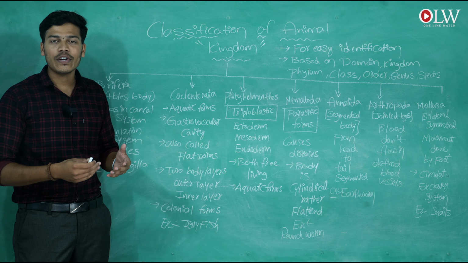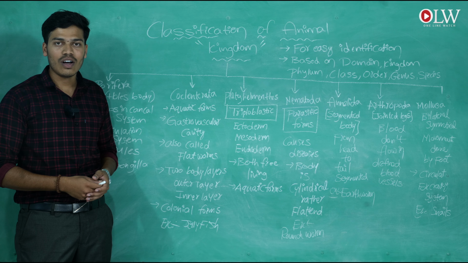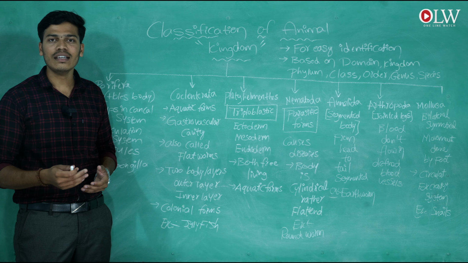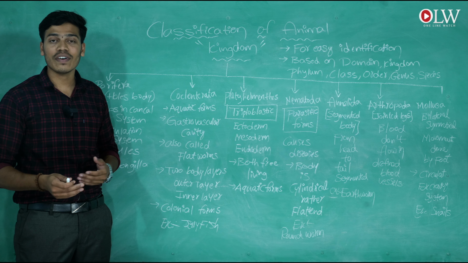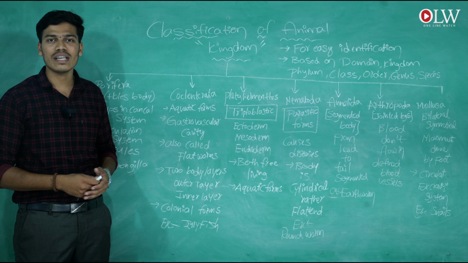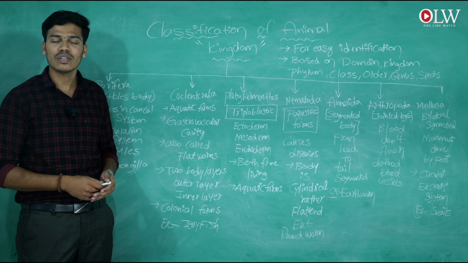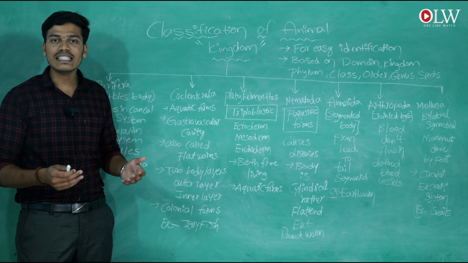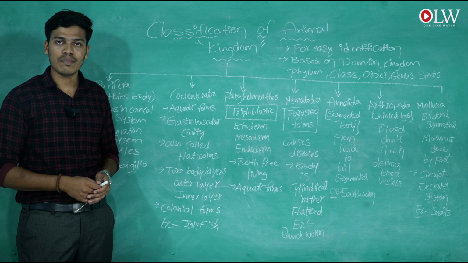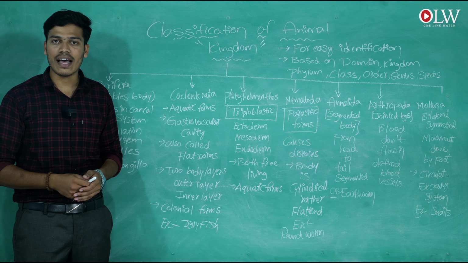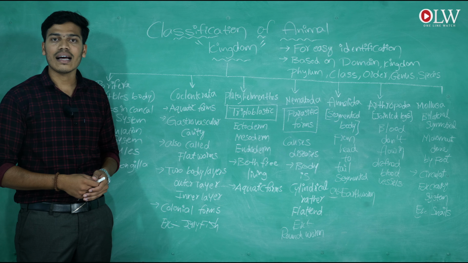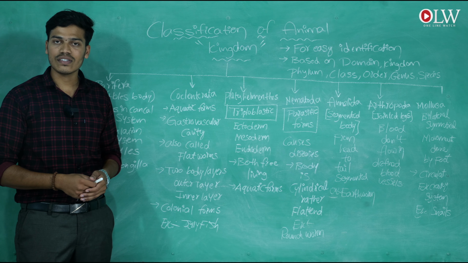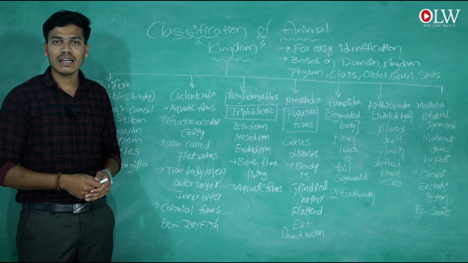So today we are going to discuss the classification of the animal kingdom. First of all, why are we classifying the animals, and what is the use and the purpose? The answer is very simple: for the easy identification of animals, scientists have classified the animal kingdom.